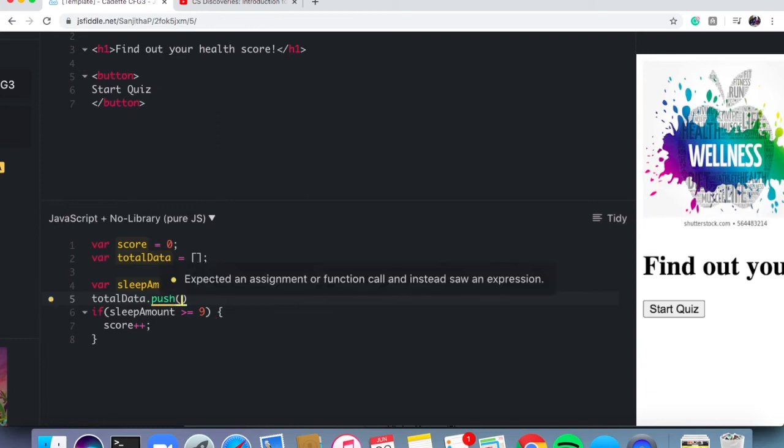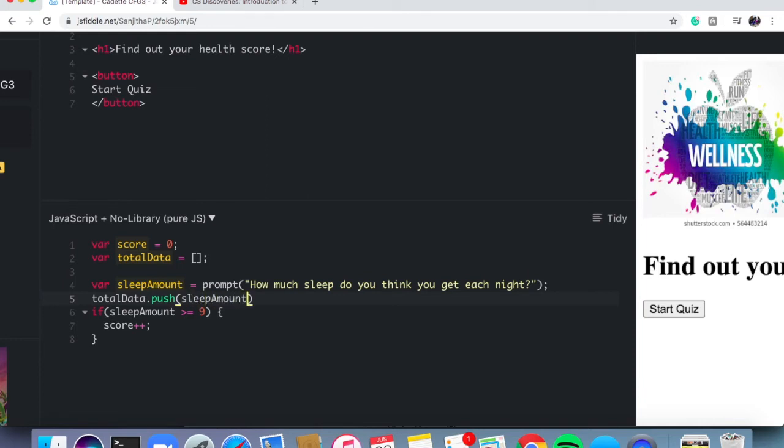This is the function that is associated with adding a piece. Basically it gives me the ability to add whatever information I'm about to place in these parentheses into the array. So here I'm going to say totalData.push(sleepAmount). This method is what allows me to actually add a new piece of information.